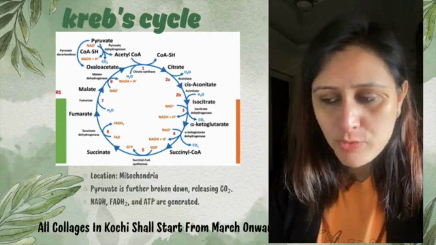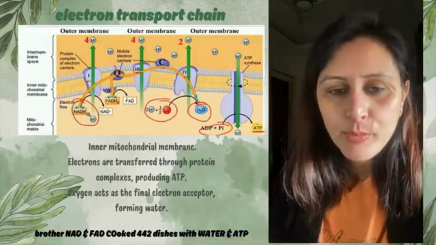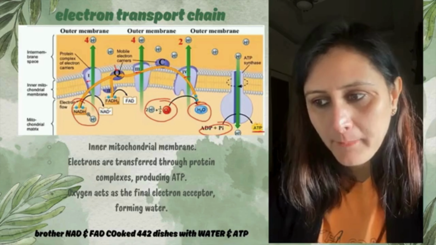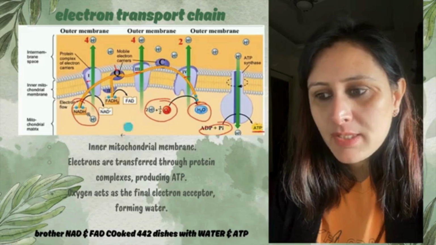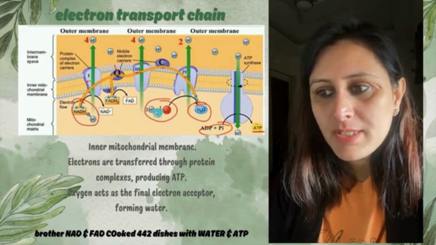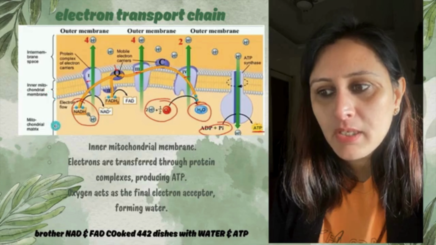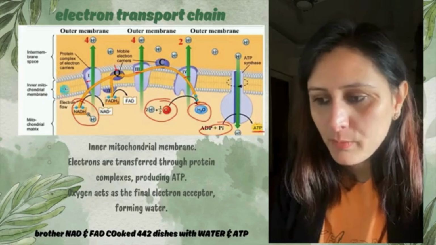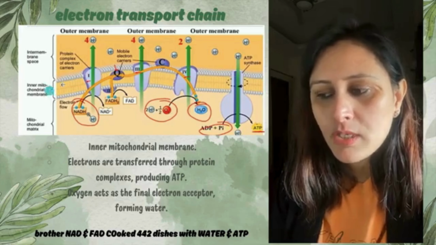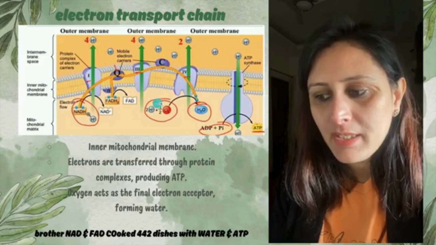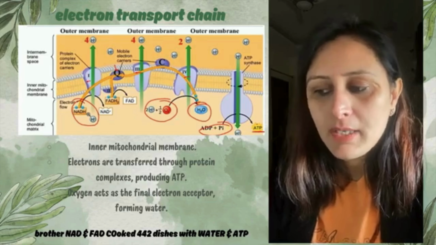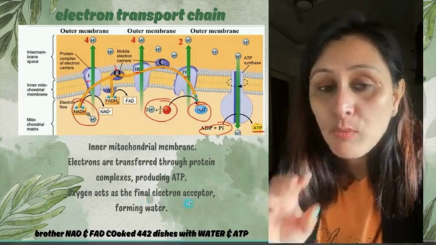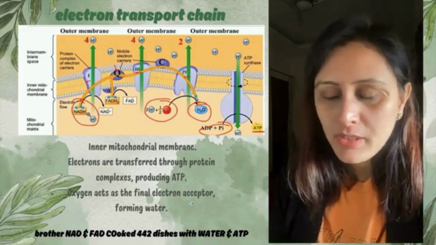Moving on to the electron transport chain. This is again a very important part in this respiration. This also happens in the inner mitochondrial membrane, right? So यहाँ पर diagram में we can see that this is the mitochondrial matrix and this is the inner mitochondrial membrane, और ये intermembrane space है, right? Electrons are transferred through the protein complexes producing ATP. Oxygen acts as a final electron acceptor forming water. ठीक है, so इसमें last में water बनता है. Water is a byproduct और ATP is released.